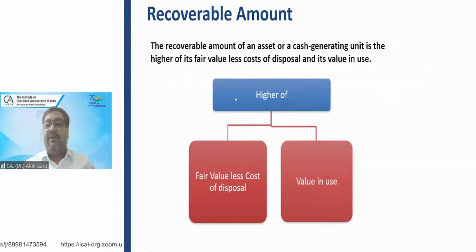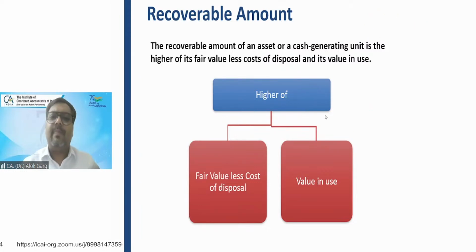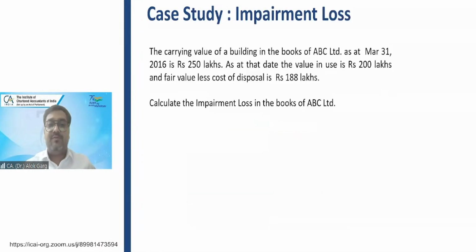Now, what is the meaning of recoverable amount? This is the same which we have read in AS 28 also. The recoverable amount of an asset or group of assets, a group of assets is known as CGU, cash generating unit. So friends, the recoverable amount of an asset or a group of assets, which is a cash generating unit, is the higher of fair value less cost to sell and value in use. We will discuss what is the meaning of fair value less cost to sell and what is the meaning of value in use.